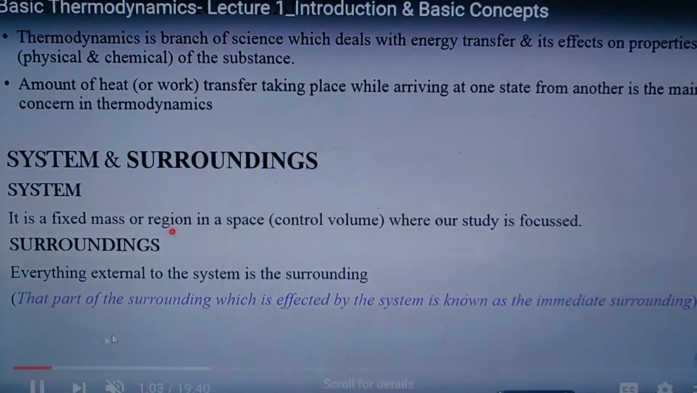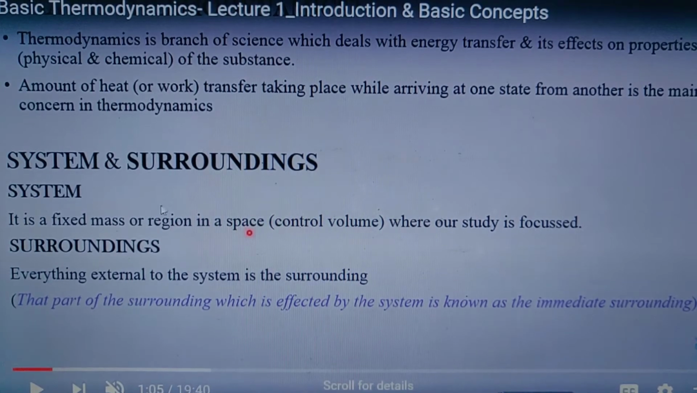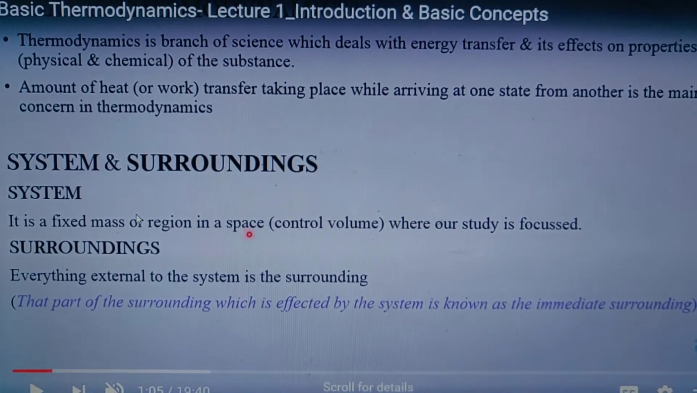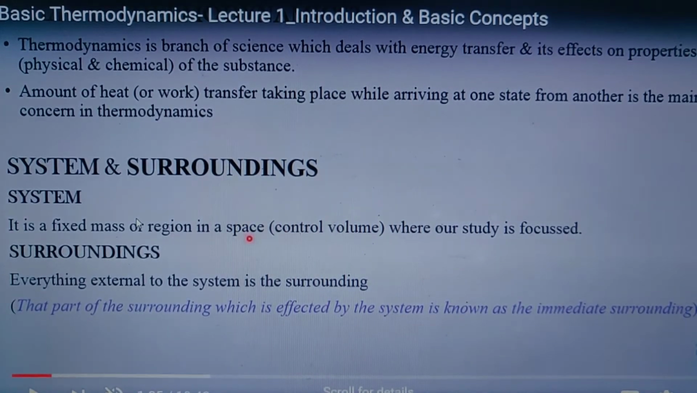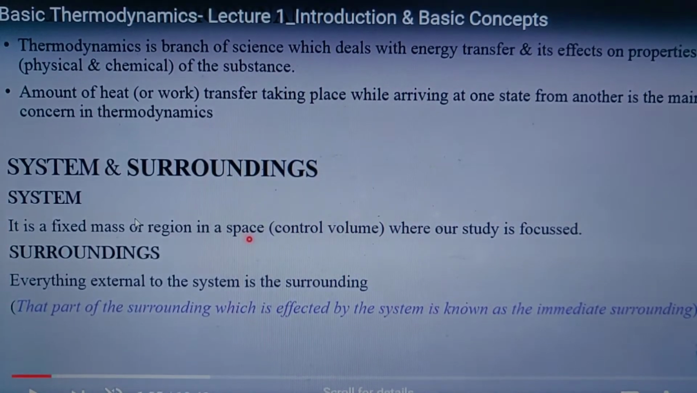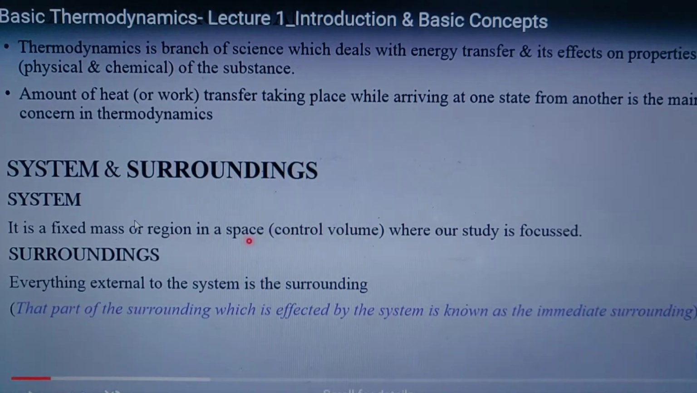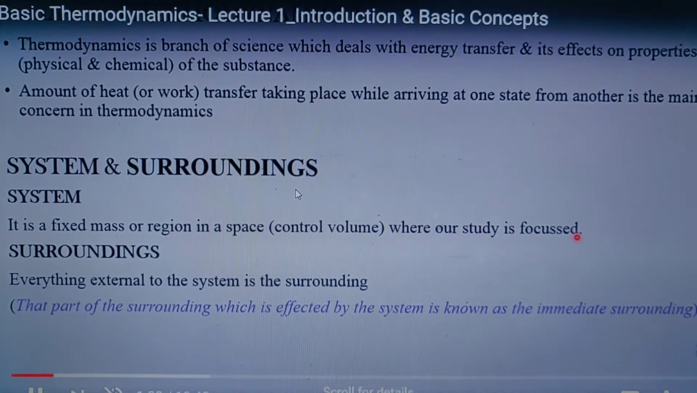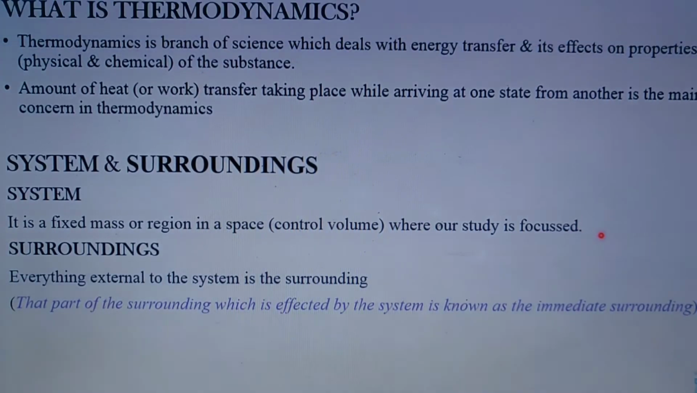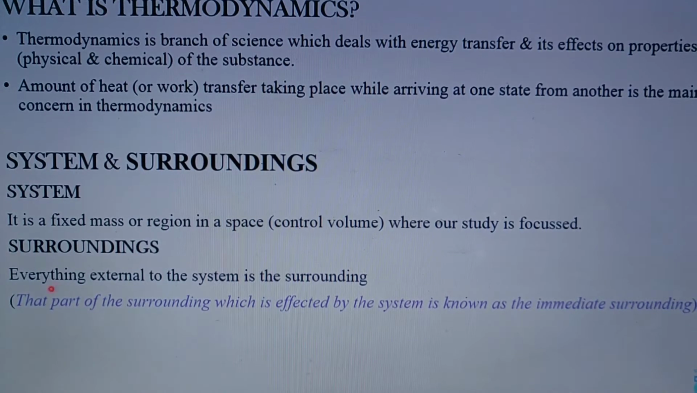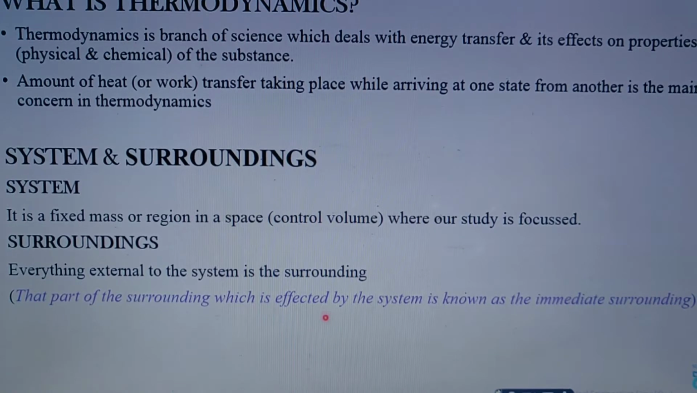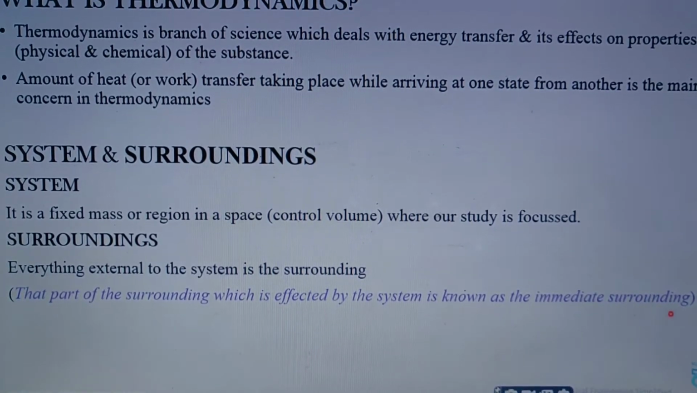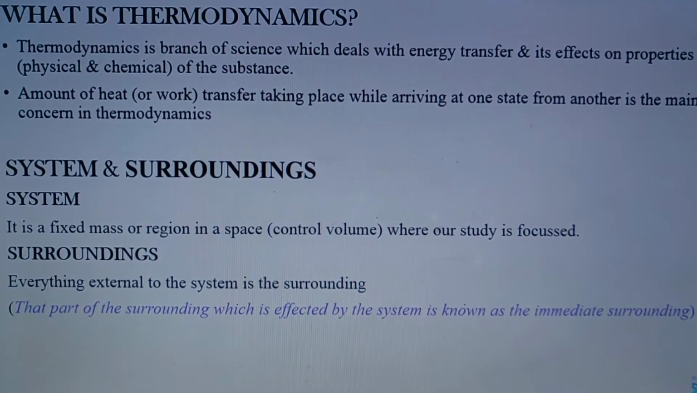In thermodynamics, the first is the system and the surrounding. We have to know what is system and the surrounding, because we have to know what is the thermodynamic system and its surrounding, and its boundary. System is a fixed mass or region in a space or control volume where our study is focused, and surrounding is everything external to the system, and the part of the surrounding which is affected by the system is known as immediate surrounding.